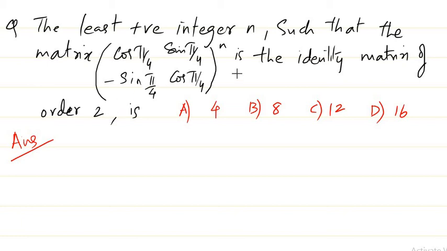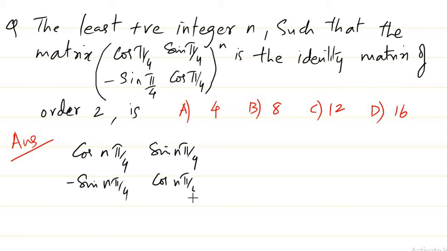So I can rewrite the power n as cos n pi by 4, sin n pi by 4, minus sin n pi by 4, and cos n pi by 4, using De Moivre's formula. We will get something like this, and we want this to be the identity matrix.